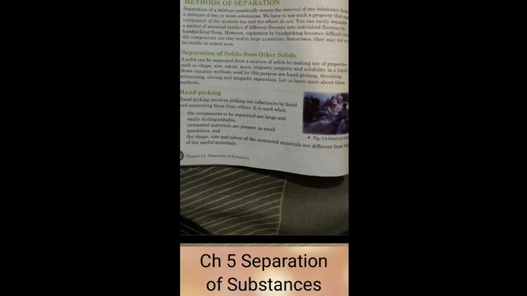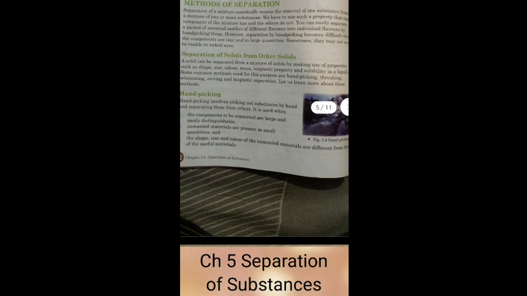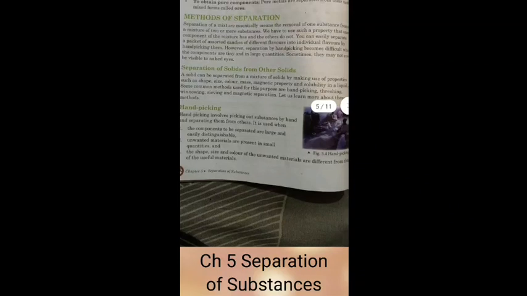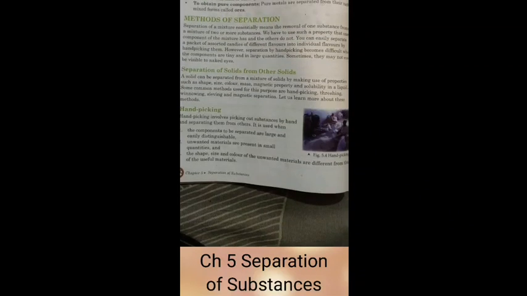And now comes the method of separation. As we have discussed, for separating the different components of a mixture we have different methods, and those methods depend upon the individual component properties. We might be looking at different types of mixtures, and there are different methods that can be used for separating the components present in them. The first mixture we have is the solid type, when all the components are solid.